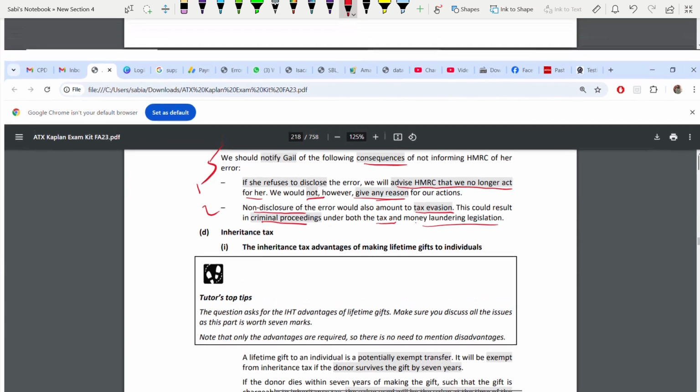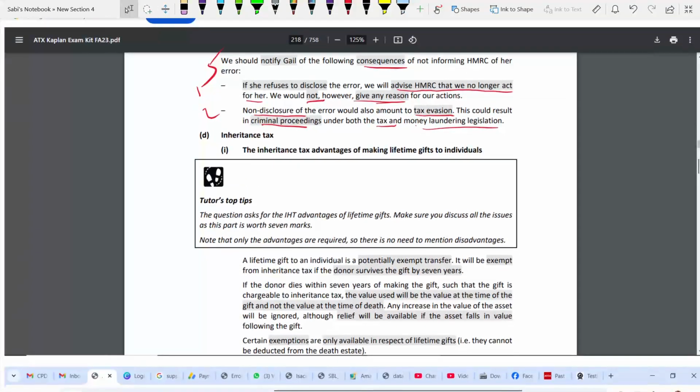Okay, next is inheritance tax, part D. First one is very easy, 7 marks, advantages of making a lifetime gift. So we don't need the case study for it. Straight away we can answer this. Remember the question asked advantages. Don't write disadvantages there. You're not going to get extra marks. You're going to waste time.